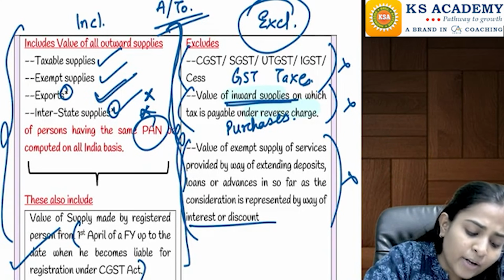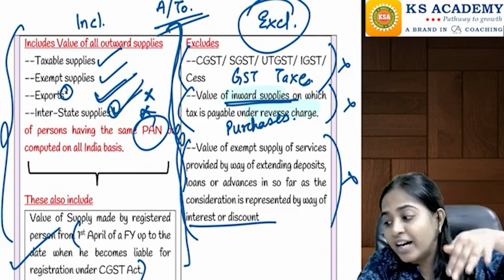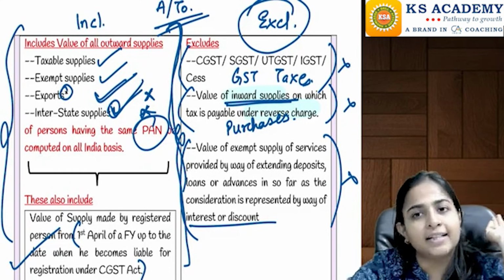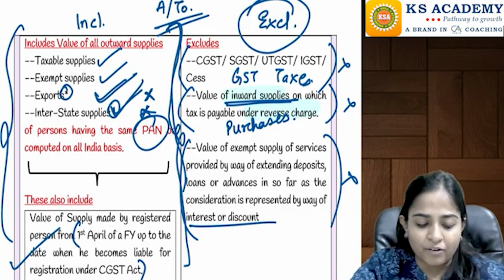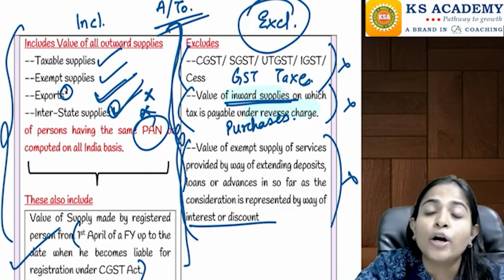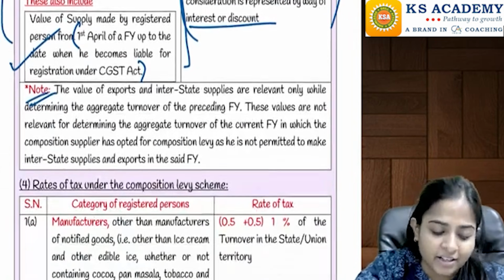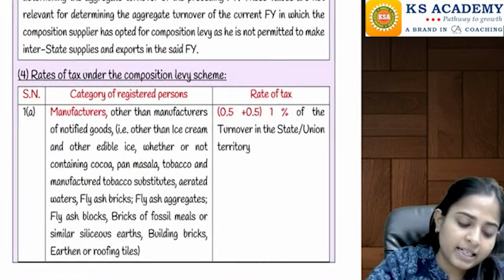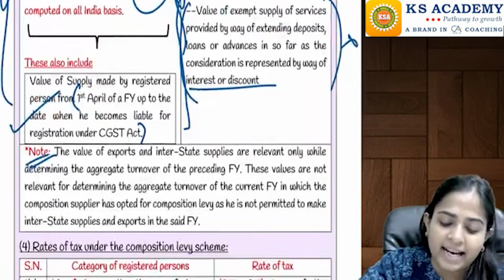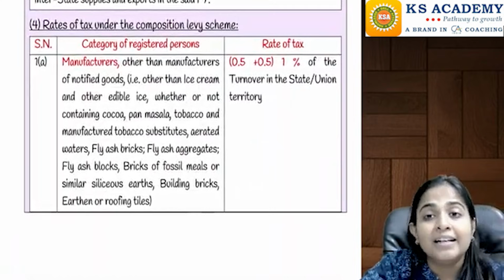But ma'am, then why did you include it here? Because here we are calculating the aggregate turnover for the last year. Last year if you were doing it, no problem. But in the current year, you cannot involve yourself. That is the year when you are going to opt for composition levy. In that year, you cannot opt for the same. Are you understanding this? So here we calculated the aggregate turnover for checking the eligibility.